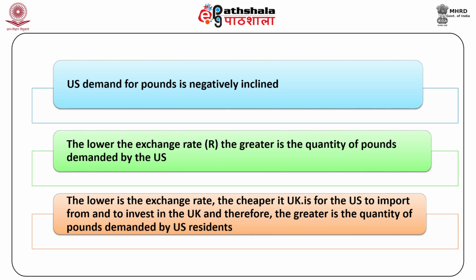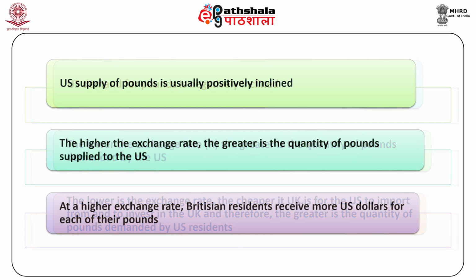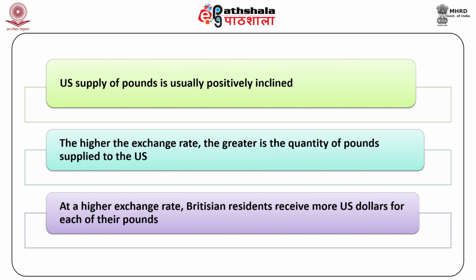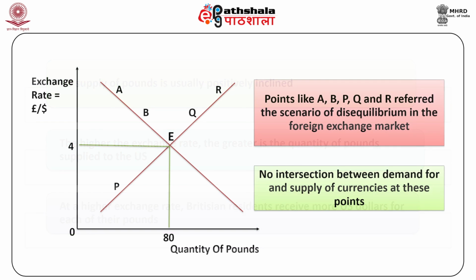The reason is that the lower the exchange rate, the cheaper it is for the US to import from and to invest in the UK, and therefore the greater is the quantity of pounds demanded by the US residents. On the other hand, the supply of pounds is usually positively inclined, indicating that the higher the exchange rate, the greater is the quantity of pounds supplied to the US. This is because at a higher exchange rate, British residents receive more US dollars for each of their pounds. With this effect, they, that is the UK, find US goods or investments cheaper and attractive.